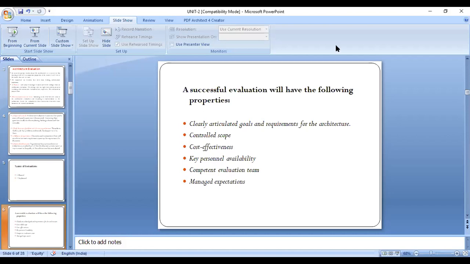So that is one of the properties: key personnel availability.